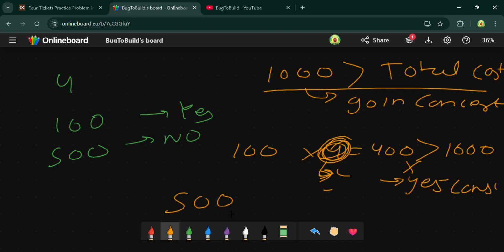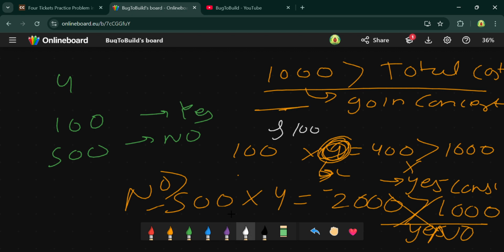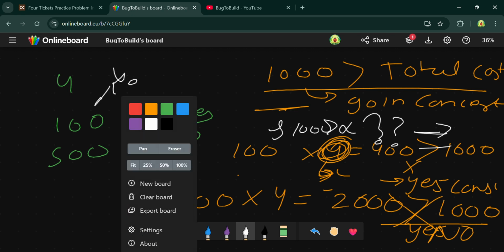In the same way, if 500 is there and for 4 friends, the total cost will be 2000. Is 2000 greater than 1000? Of course yes, so they are not able to go to the concert, so you just have to print no. You just have to check whether it is greater than 1000 or not. If it is, then you print no, and if it is not, then you print yes.